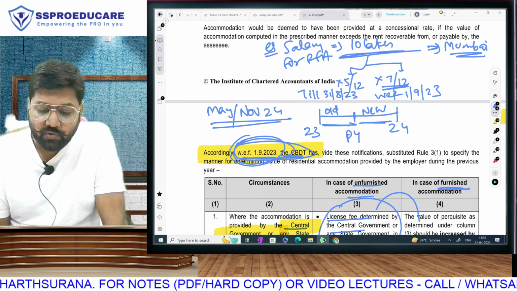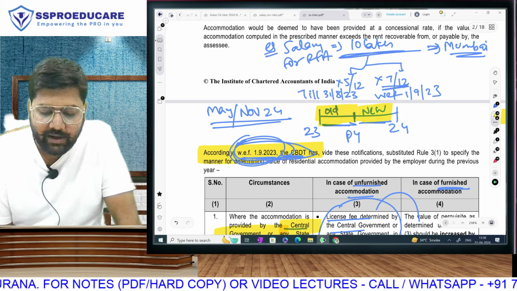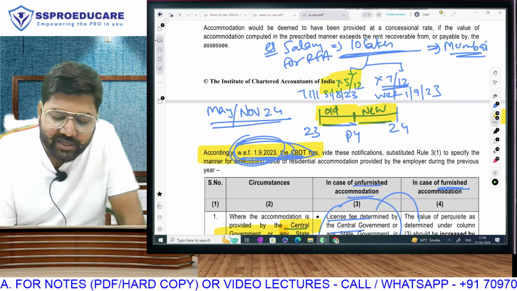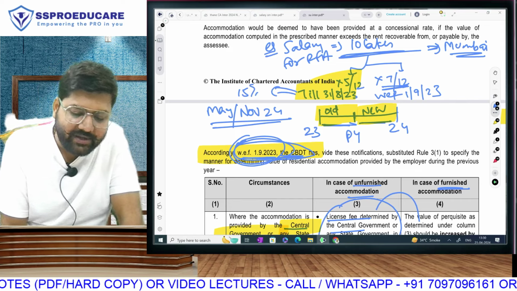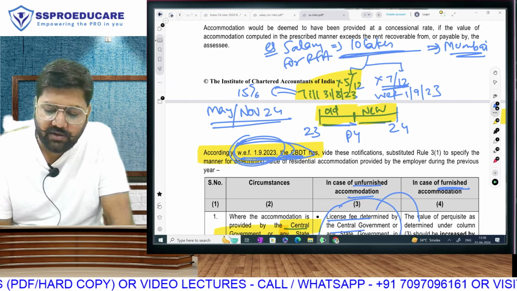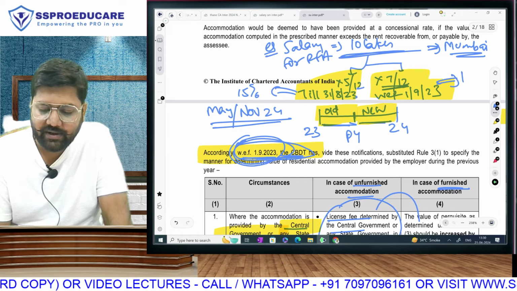So what we will have to do is, we will have to split your salary into the old period and the new period. On this old period salary, we will apply the old percentage, that is 15. And on this new period salary, we will apply the new percentage, that is 10%.